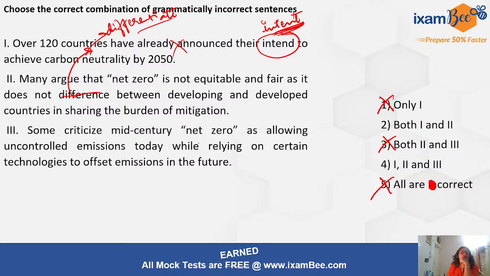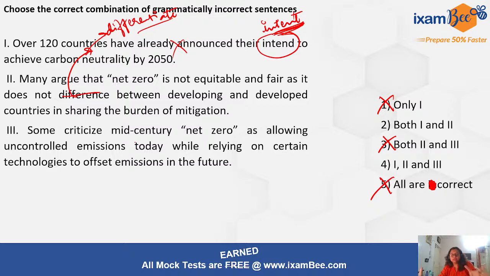Okay, let's see the third one. It says some criticize mid-century net zero as allowing uncontrolled emissions today while relying on certain technologies to offset emissions in the future. So yes, this seems right. Some criticize, that means some people criticize mid-century net zero.